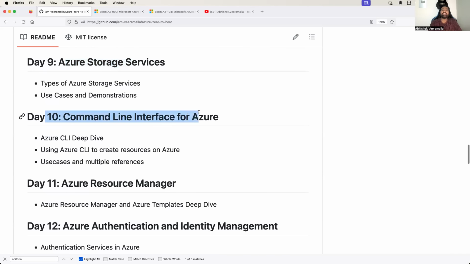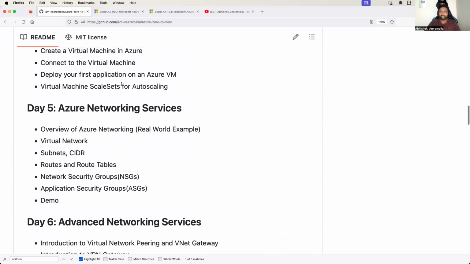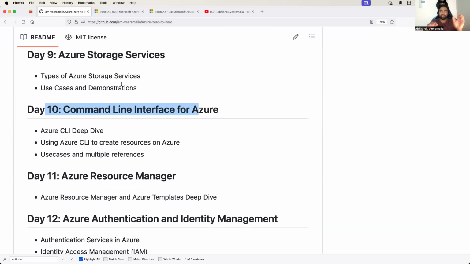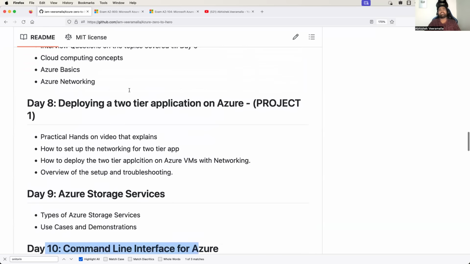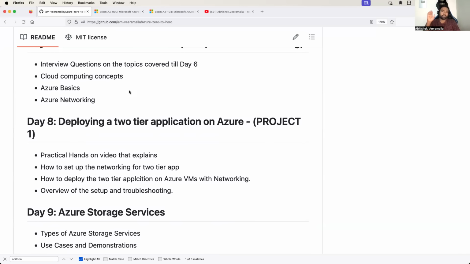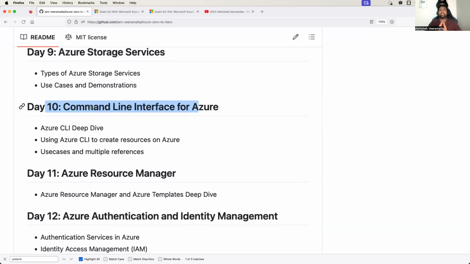Day 10 will be the use of the command line interface for Azure. The command line interface is another way of creating resources on Azure. I explained a little bit about the resource manager in day 3, but from day 1 to day 9, we will learn creating resources through the user interface of Azure, the Azure console. But for the very first time in day 10, we will get introduced to scripting in Azure.